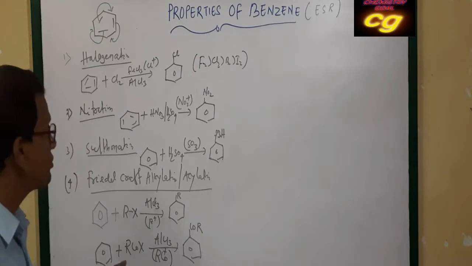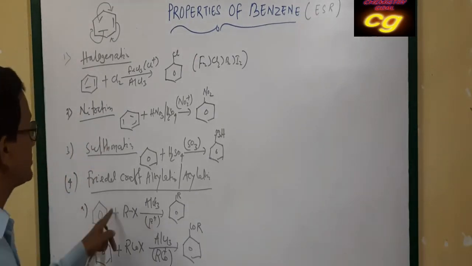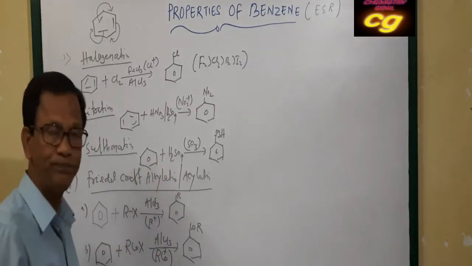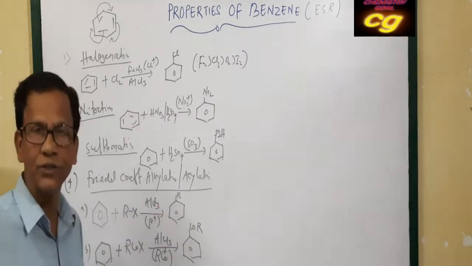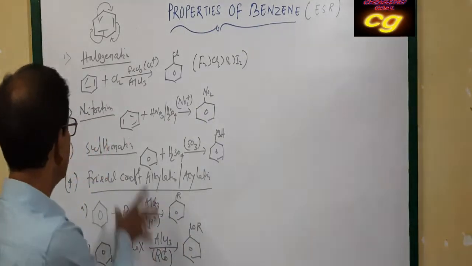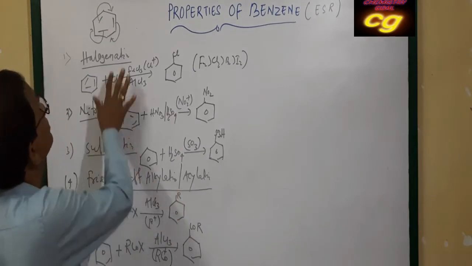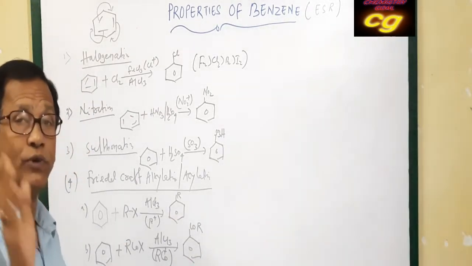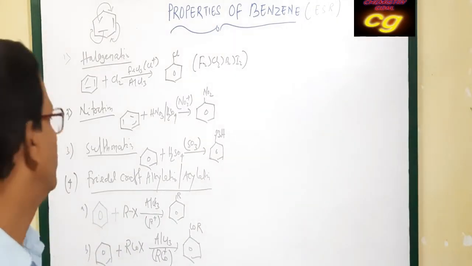This is called acylation. Substitution of alkyl group is called alkylation, and substitution of acyl group, RCO group, is called acylation. These are Friedel-Crafts alkylation, acylation, sulfonation, nitration, halogenation. These are very important and very common electrophilic substitution reactions of aromatic compounds.